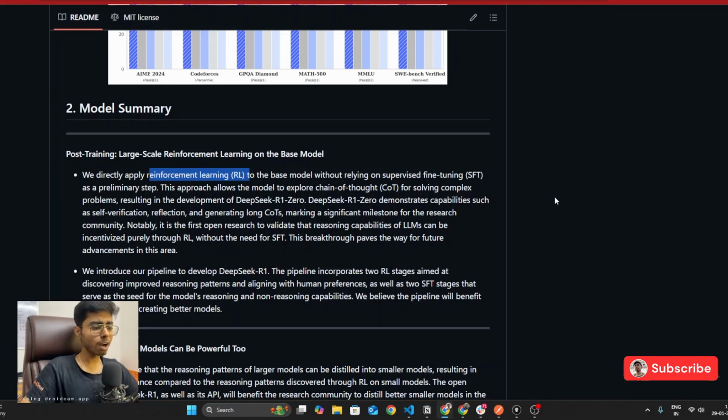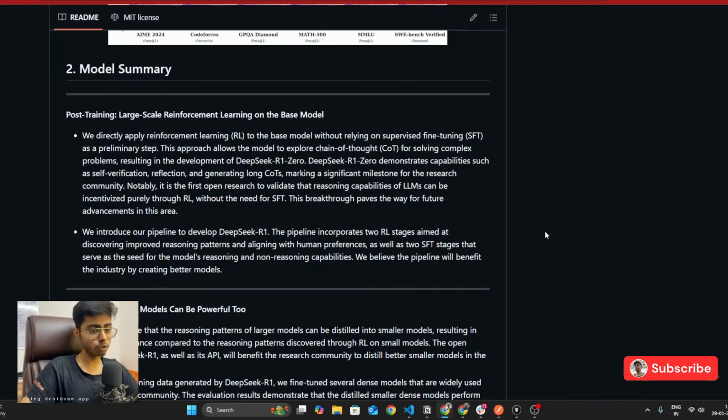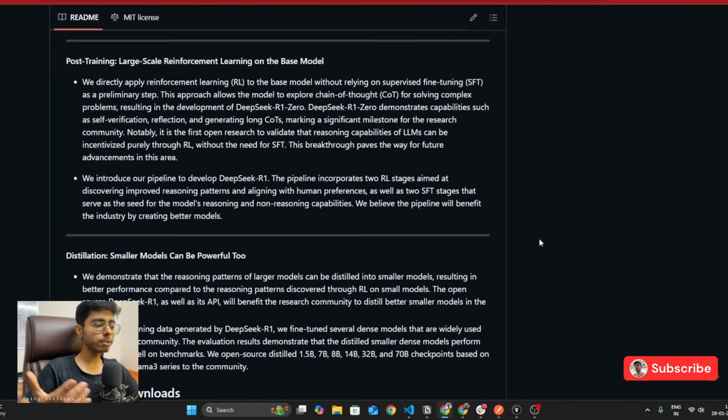So if you want to go ahead and fine tune a DeepSeek model for your use case, or if you want to go deeper into DeepSeek, reinforcement learning is something that you need to study. But why exactly did they do that? Why didn't they also go ahead with the supervised fine tuning? So this is the place where human research capabilities and curiosity comes into play.